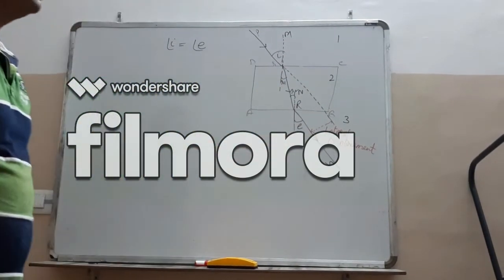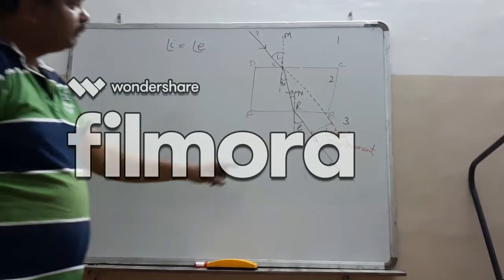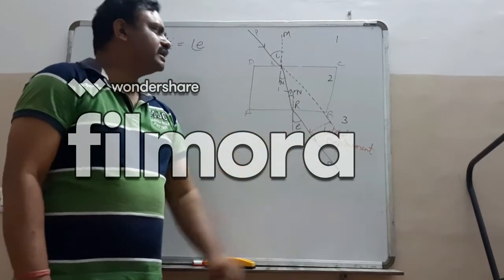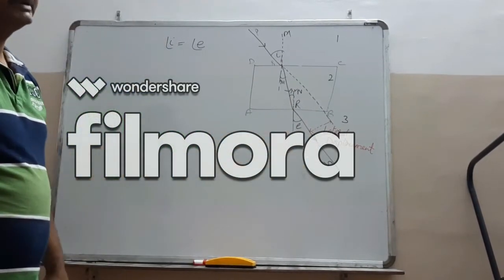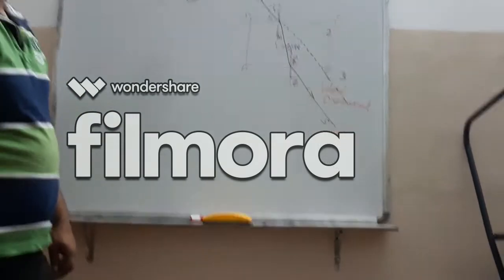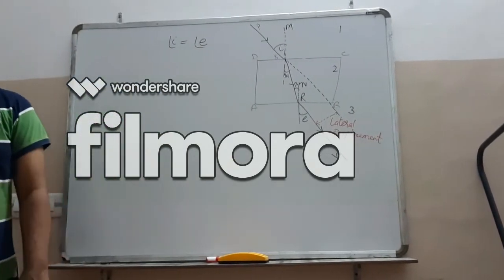Opposite faces of glass slab are parallel to each other. The perpendicular distance between the incident ray and emergent ray is known as lateral displacement.